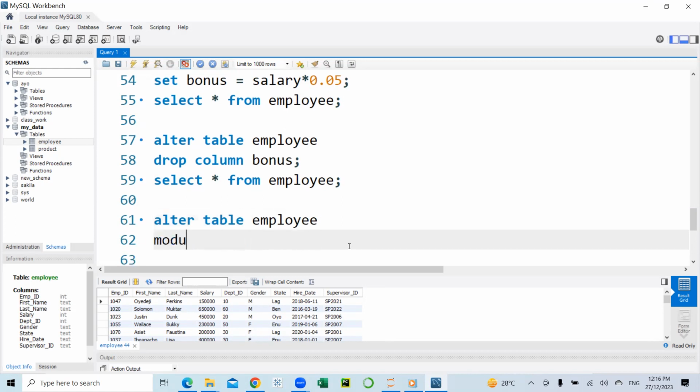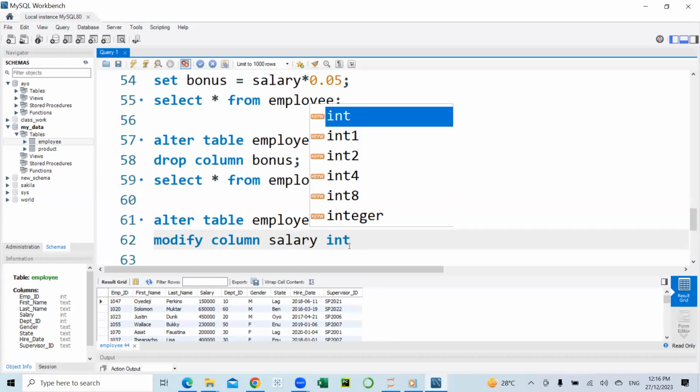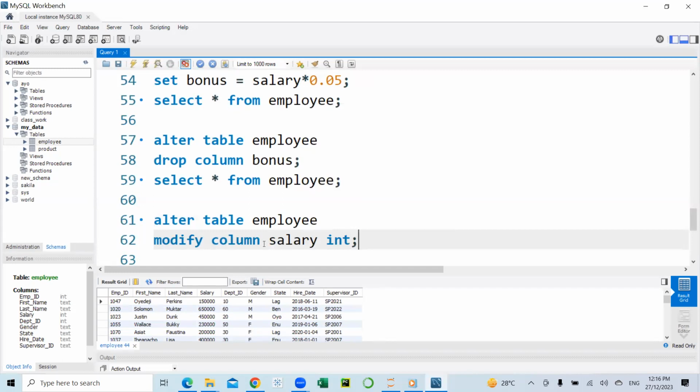So I'm going to write the alter table employee, modify column, the name of the column and the data type I want to change it to. So for example, if I want to change the salary to integer, I'm just going to write a statement as simple as this. Alter table employee, instead of using drop or add, I'm going to use the modify statement here, modify column salary, and change it to the integer data type.